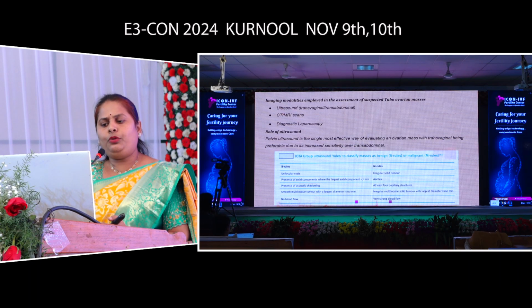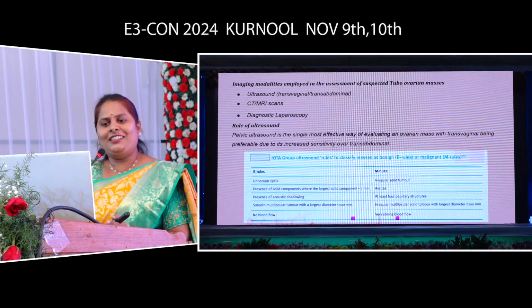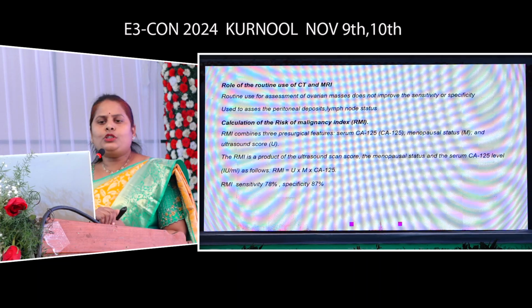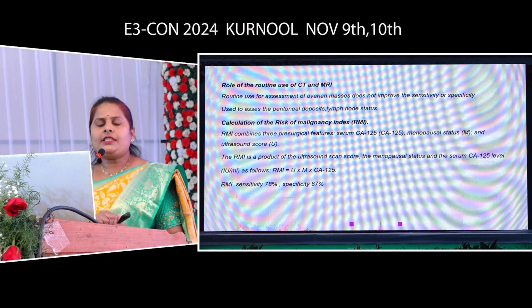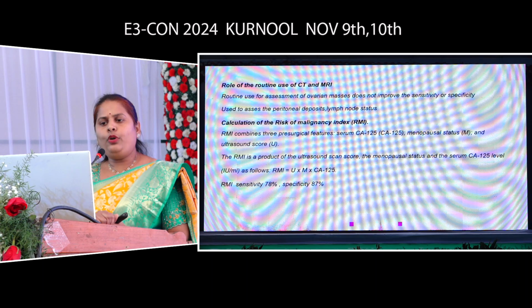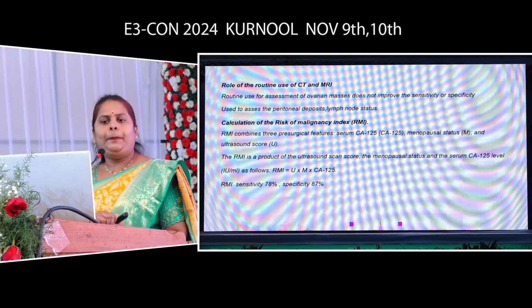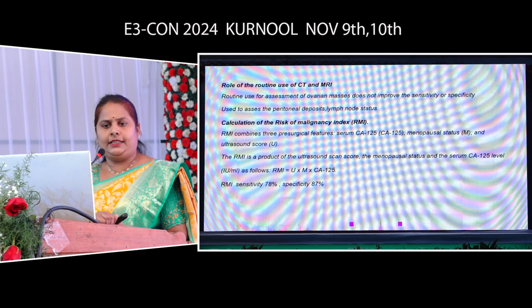Most probably we are depending mainly on the ultrasound, because with CT and MRI cost, we can do surgery. What is the role of use of CT and MRI? Routine use of CT and MRI for assessment of ovarian cancer masses does not improve the sensitivity and specificity. It is used to assess the peritoneal deposits and lymph nodal status.